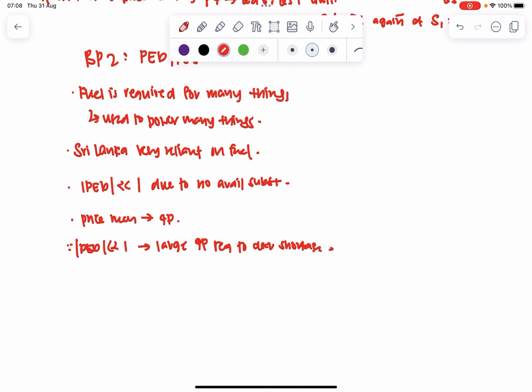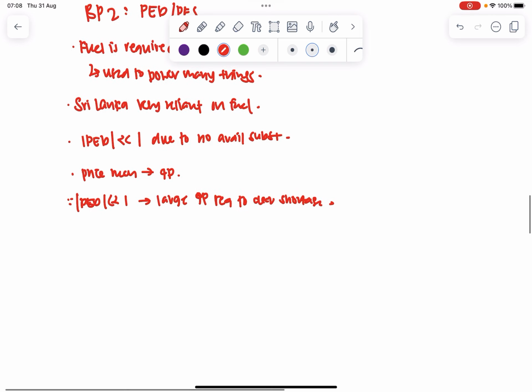But because there is a very, very price inelastic demand, you realize that when there's a rise in price, there has to be a fall in quantity demanded and a rise in quantity supplied. But because the demand is so unresponsive to a change in price, it may not be responding fast enough at this point. The changes in price may not be responding quickly enough to clear the shortage.